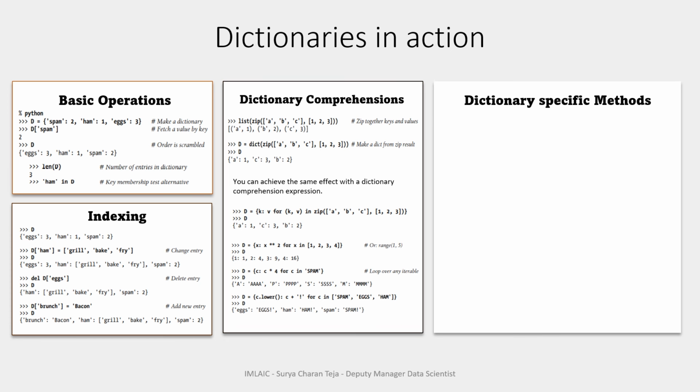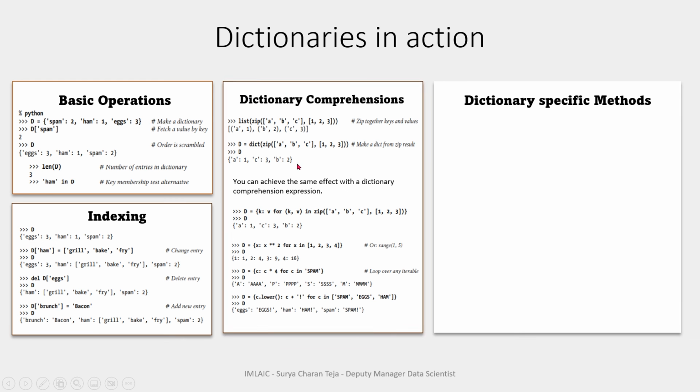A loop variable allows the comprehension to use it. Here you can see plenty of examples.